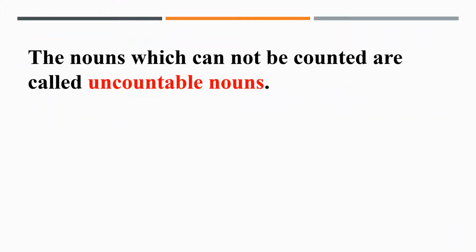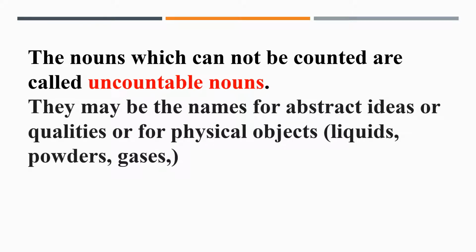Children, the nouns which cannot be counted are called uncountable nouns. They may be the names for abstract ideas or qualities, or for physical objects like liquid, powder, gases. So children, you all know what is a noun? Noun is a name of a person, place, animal or thing.